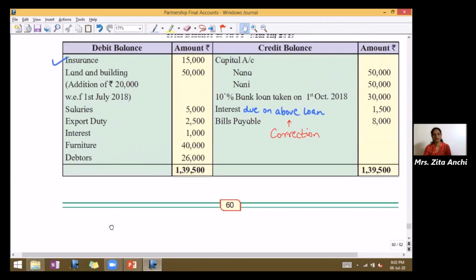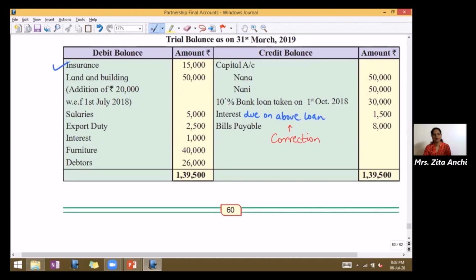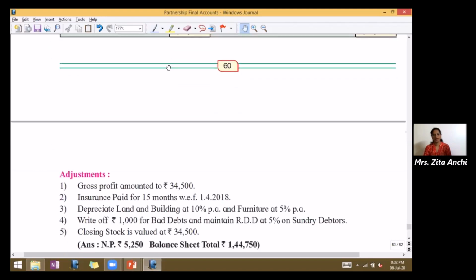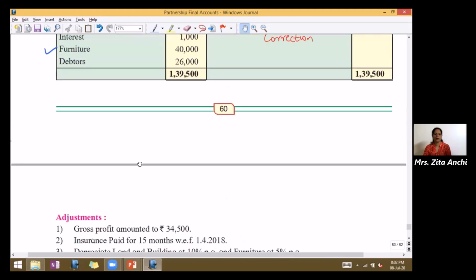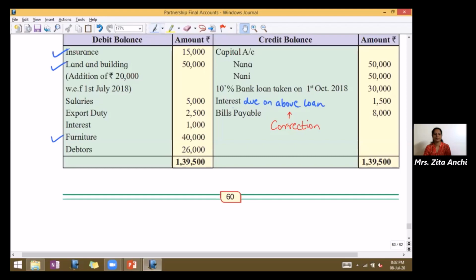So take on the debit balance, it's land and building and furniture. Next is write off 1,000 for bad debts and maintain RDD at 5% on sundry debtors. So mark sundry debtors.